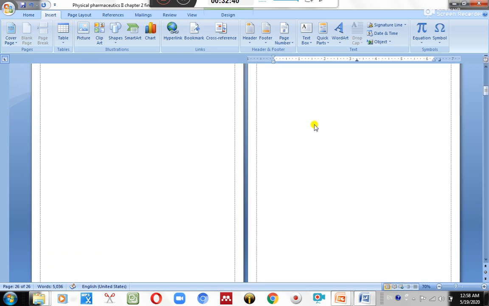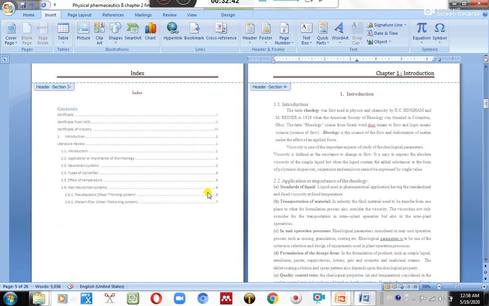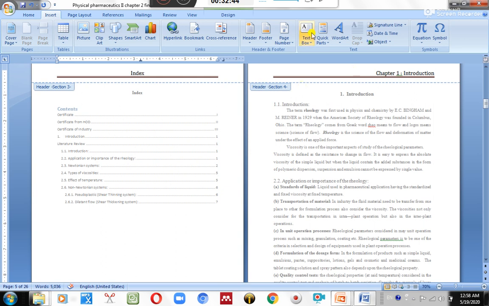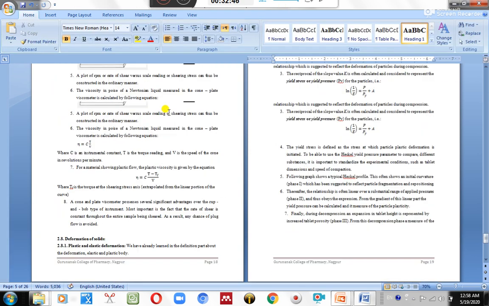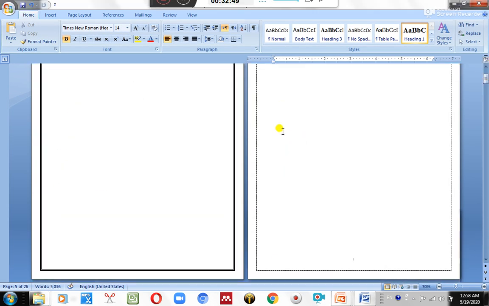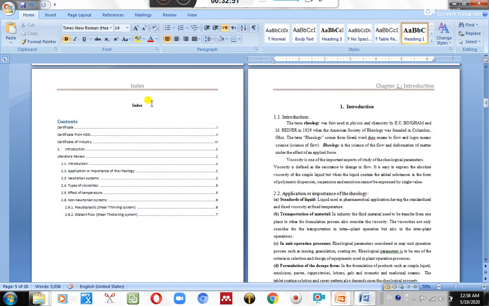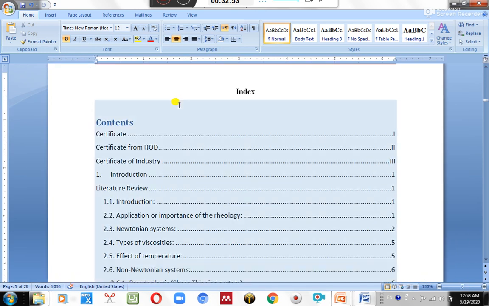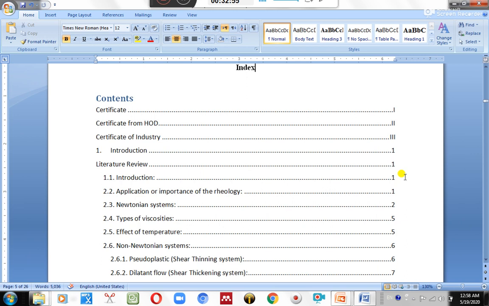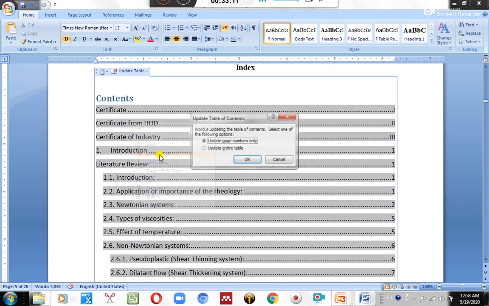Right now it carries the header of introduction. I just want to change it to literature review, chapter 2 literature review. Click on the top side, double click, and it automatically shifts to the design tab. It is header section 4, it is header section 5. What I have to do is click again over here. It asks me link to previous. I don't want to link it to the previous, so I change it.